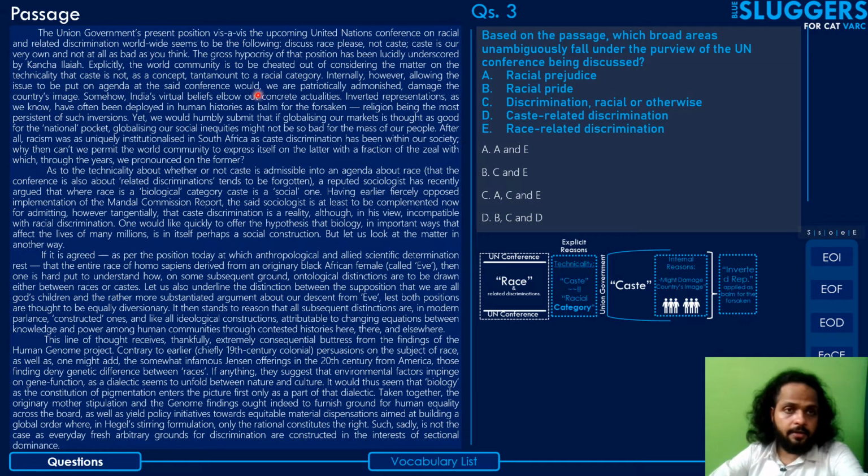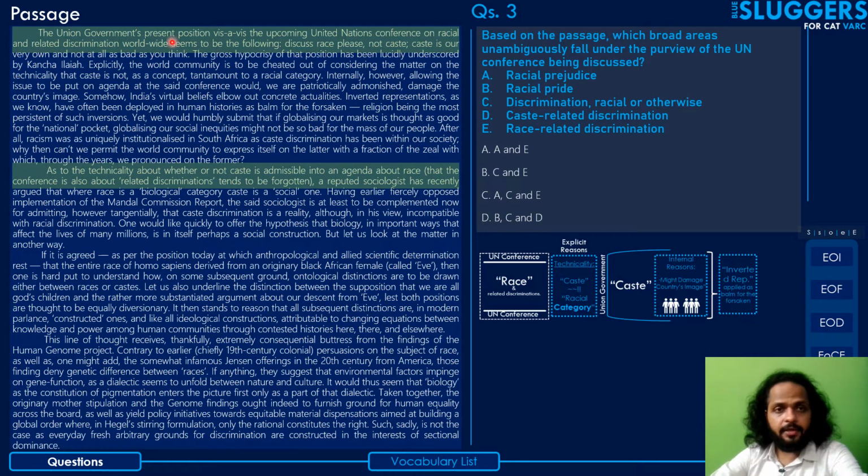Okay. And there are 2 points of reference for this which are relevant. In the first point of reference, the author has already noted the union government's present position vis-a-vis the upcoming United Nations conference on racial and related discrimination. So racial discrimination and related discrimination, right? And he again notes here that the conference is also about related discrimination. So basically two items, right? One is racial discrimination and the other is related discrimination. Okay, so let's check the options. You're supposed to select which of these combinations unambiguously falls under the purview of the UN conference.